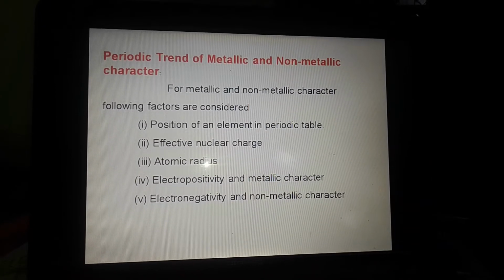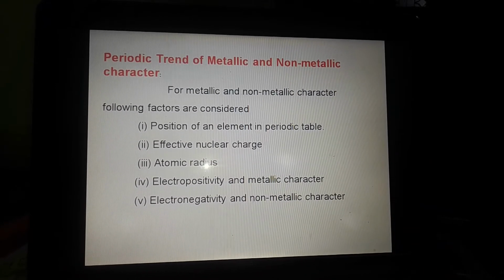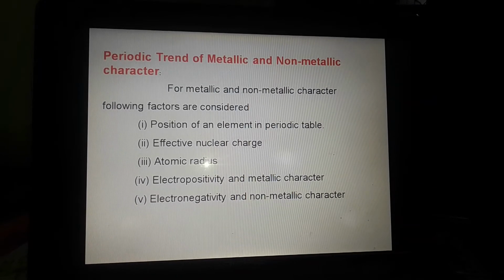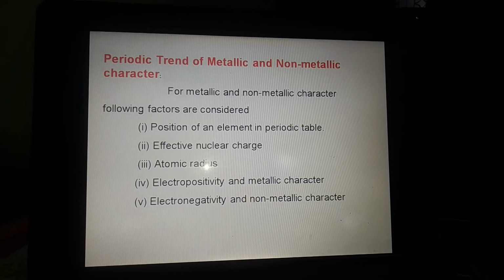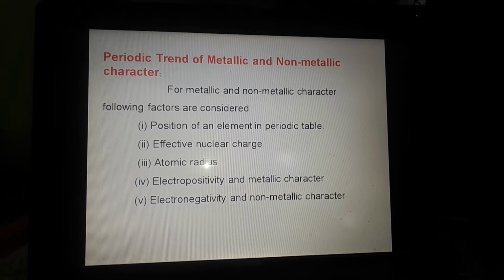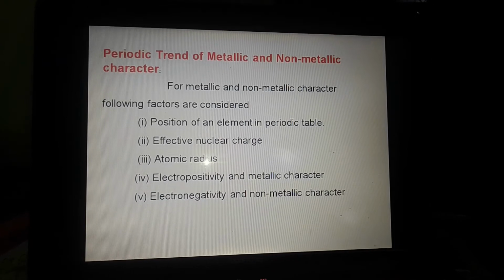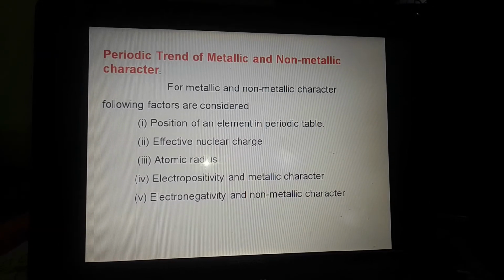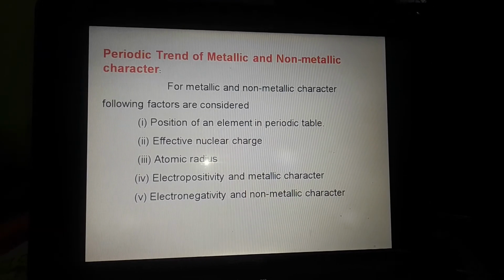Second one is effective nuclear charge. That is the force of attraction between the positively charged protons present in the nucleus and the negatively charged electrons present on the outermost shell of an atom.